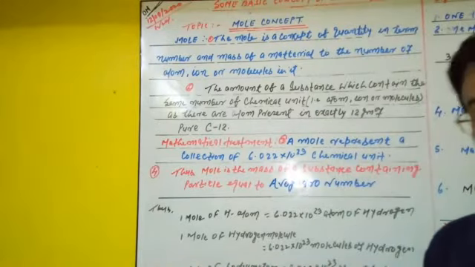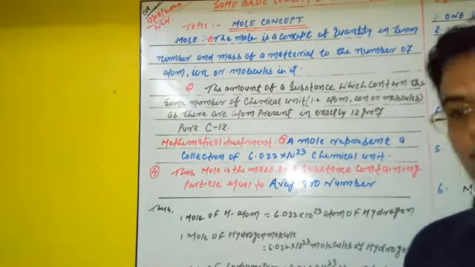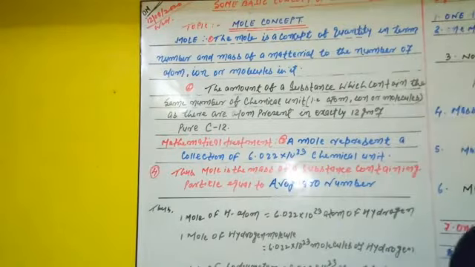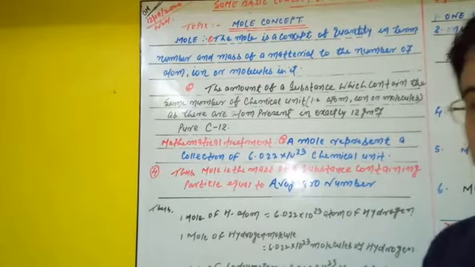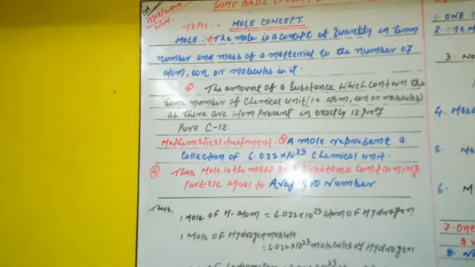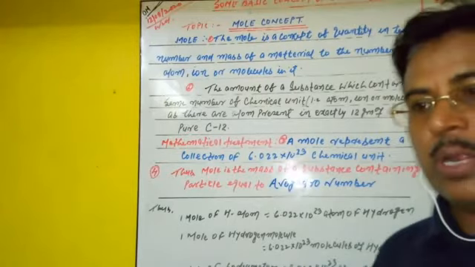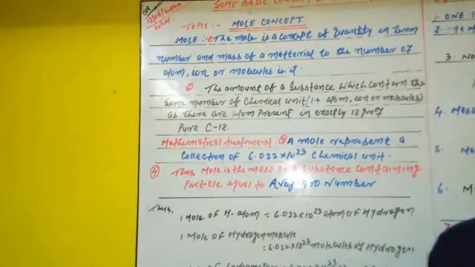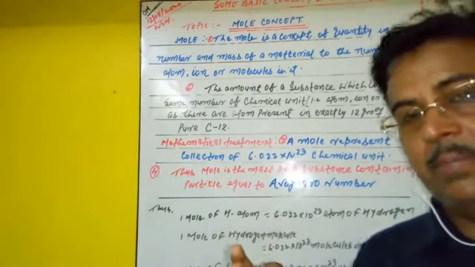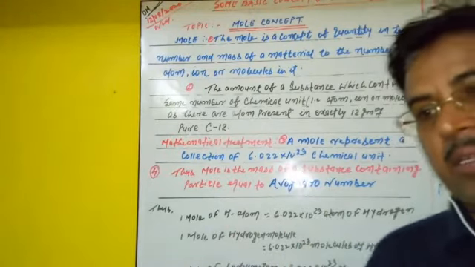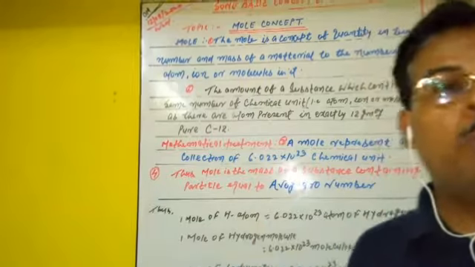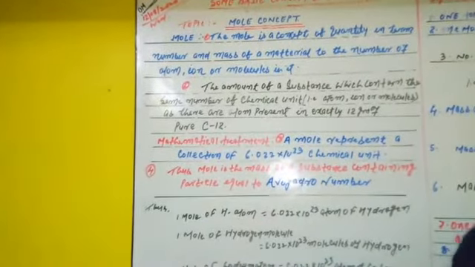So again we begin from the definition. The mole is the amount of the substance which contains the same number of chemical units like atoms, molecules or ions as there are atoms present in exactly 12 gram of pure C12 carbon.